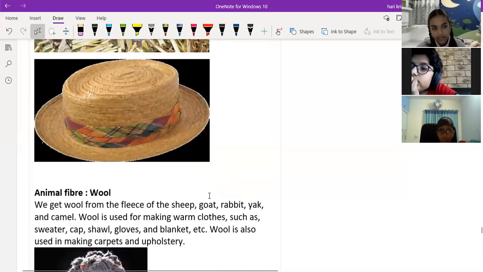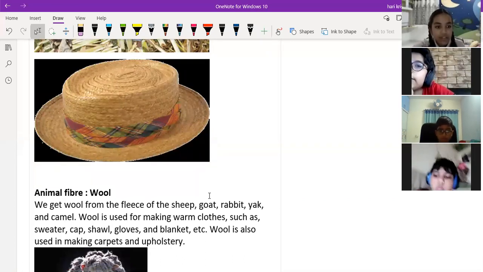So have you seen this type of hats anywhere? Or even does anyone have this hat in your home? Yes, sir.